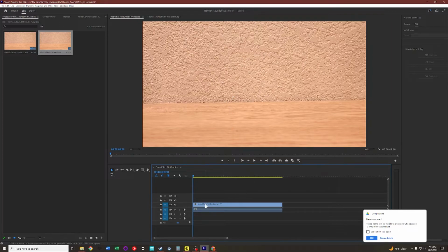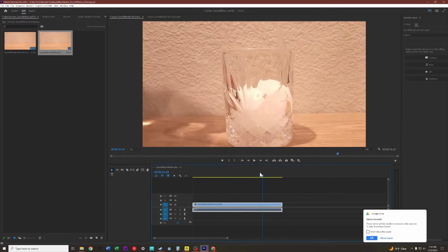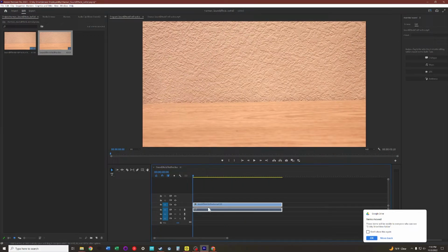Okay, so I have my timeline here. Now the timeline, put very simply, is a visual representation of all of the elements in your video. On the top half of the timeline, we have all of the video files. And on the bottom half, we have all of the audio files that you have loaded in. By default, whenever you load a video, it automatically creates an audio track associated with that video. Now, this video does not have any audio because I've created it that way. So what we need to do is delete this audio track.